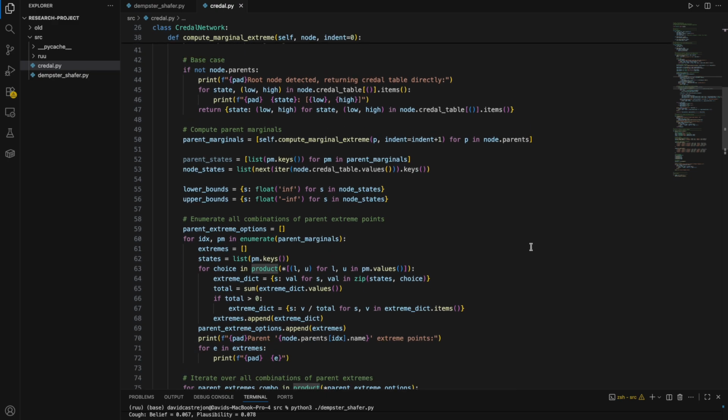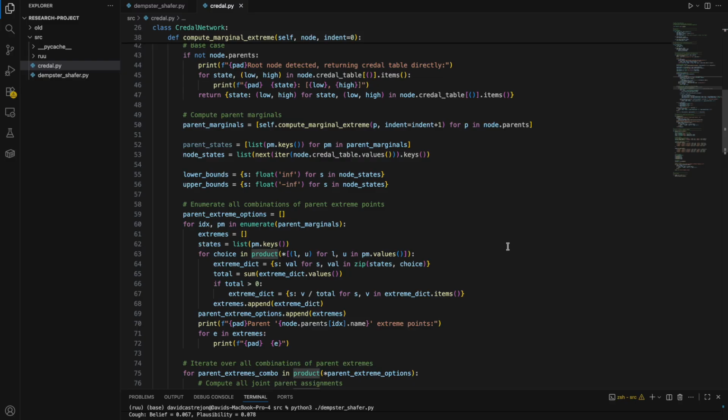There are some advantages to this method. One of them is that it captures all possible outcomes, so it ensures that no plausible probability is unconsidered. However, there are some downsides computationally. One of which is that the extreme combinations grow very rapidly with the number of parents and the size of the network, so that can be very computationally demanding in a large network. For example, with only 2 diseases and 2 symptoms like I have done here, the computation is very manageable, but for a large-scale network, this would be rather unsuitable.